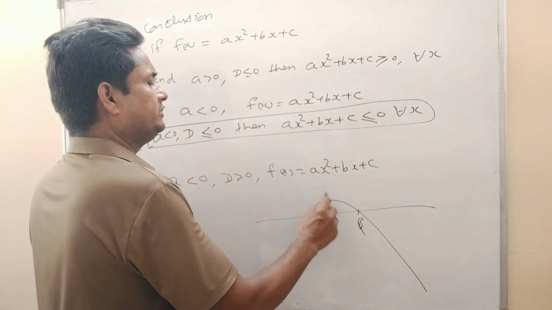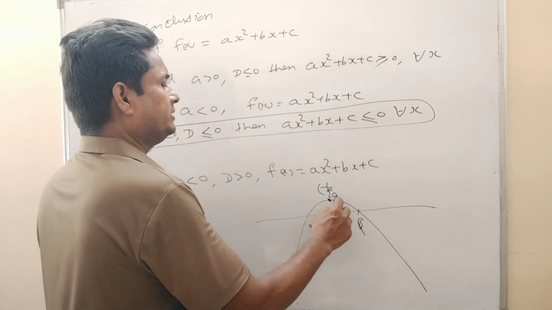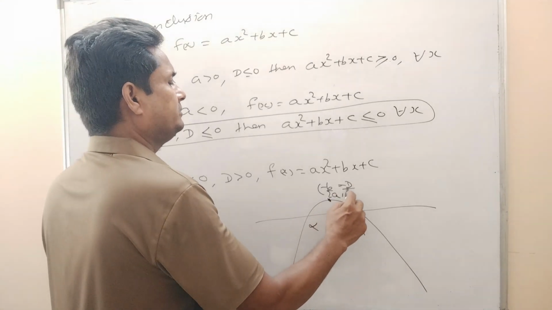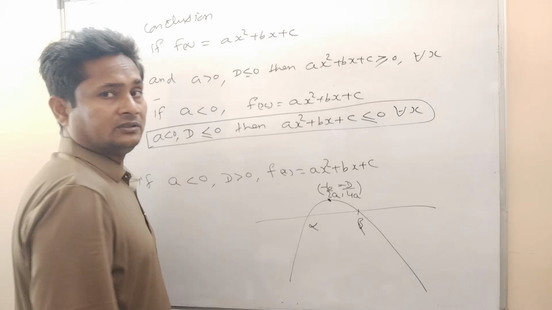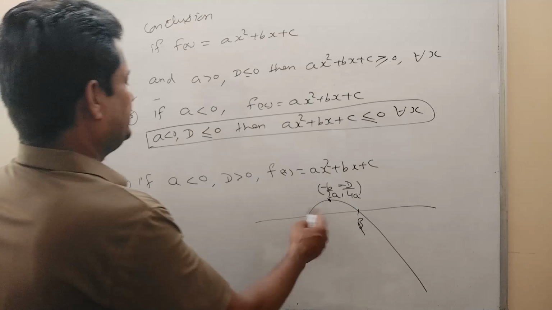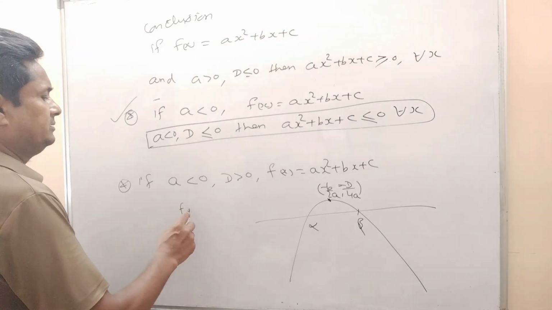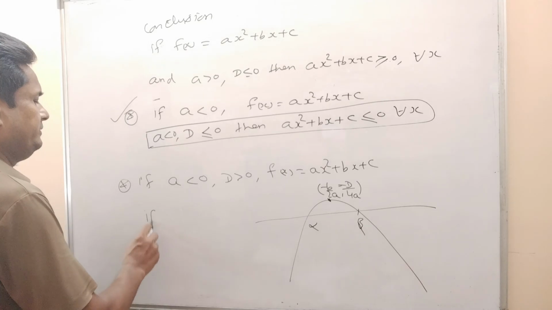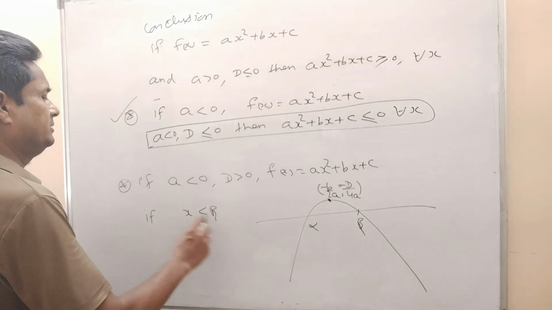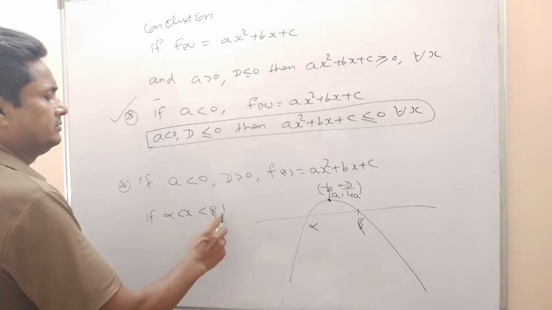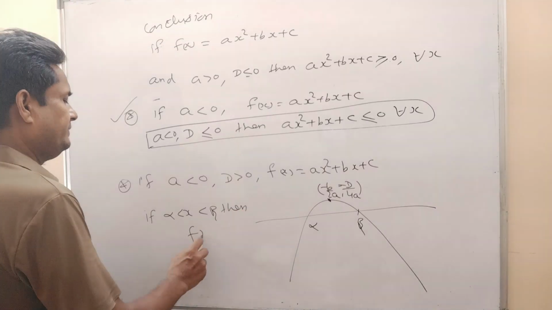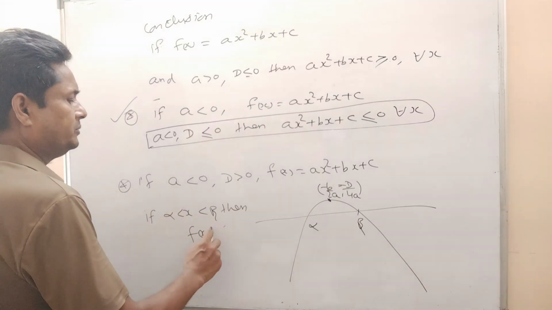The coordinate will always be (−b/2a, −D/4a). In this case, you can see here, if x lies between alpha and beta, then f(x) will be positive.